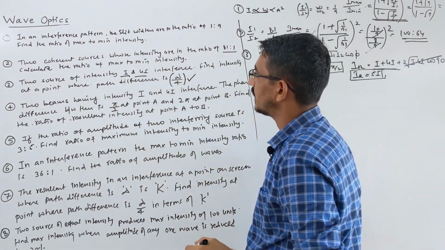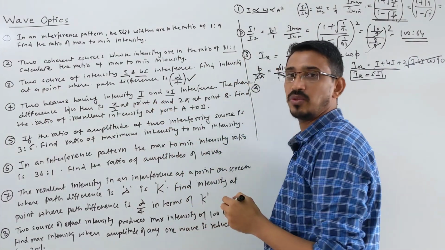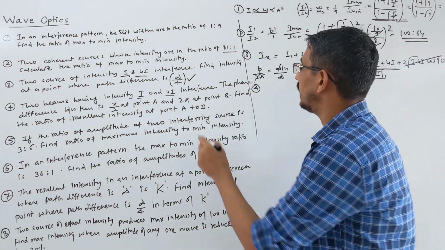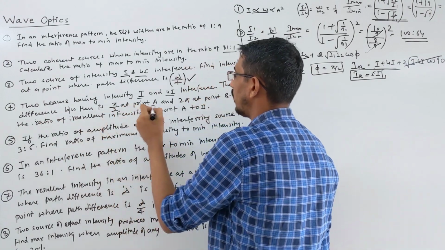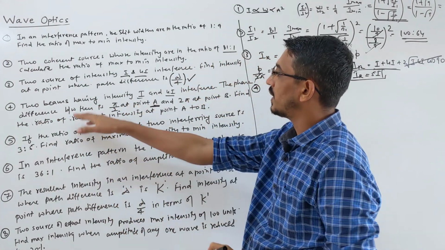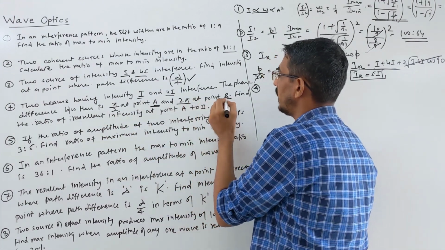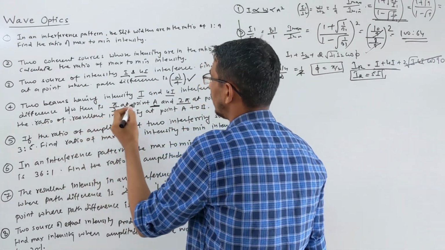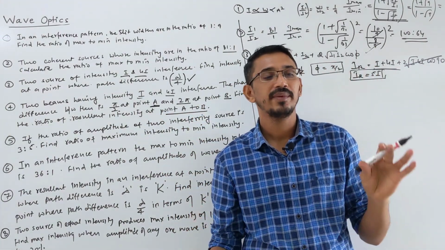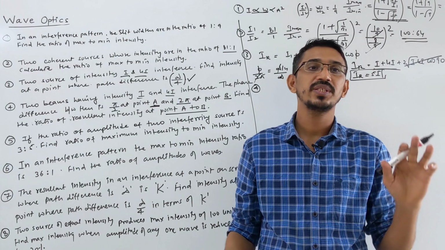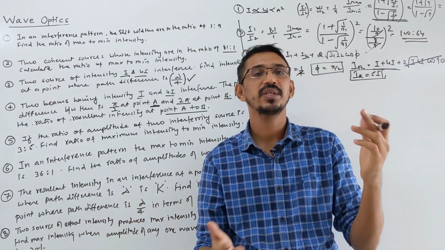Question number 4 says two beams having intensity I and 4I, again two beams with given intensities, interfere. The phase difference between them is pi by 2 at point A and 2 pi at point B. Find the ratio of the resultant intensity at point A to point B. Two points are given with phase differences. They are asking for the intensity at those two points first, then the ratio of those two.